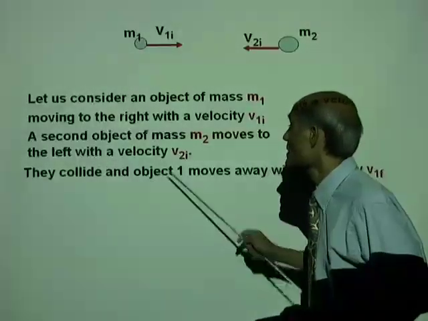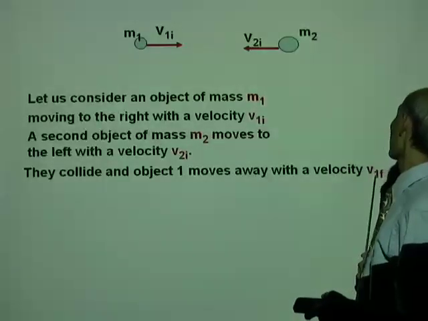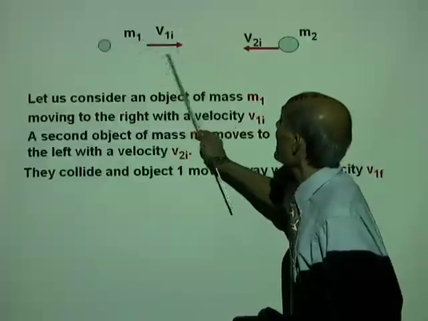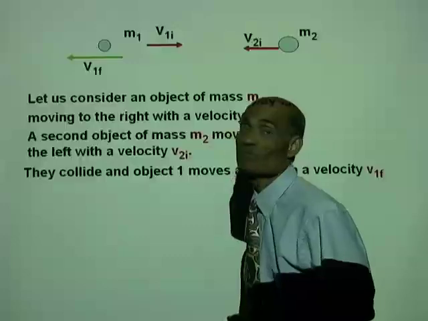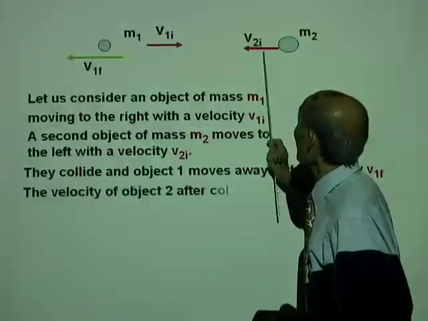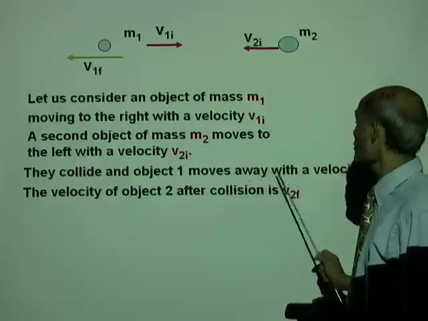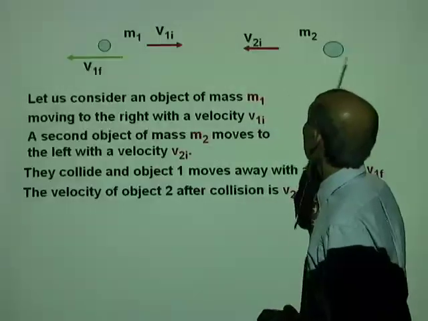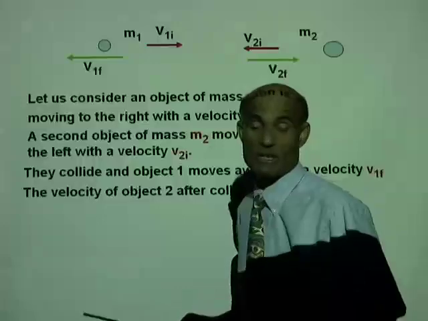They collide and object 1 moves away with a velocity v1f. The velocity of object 2 after the collision is v2f. So it collides and moves away with the velocity v2f.